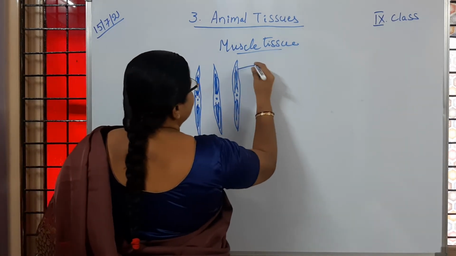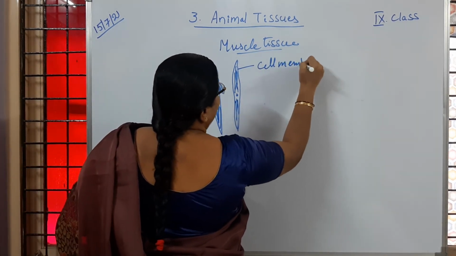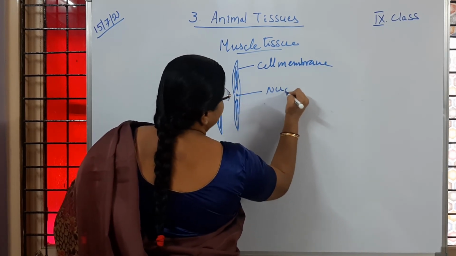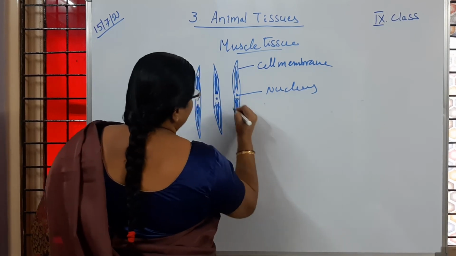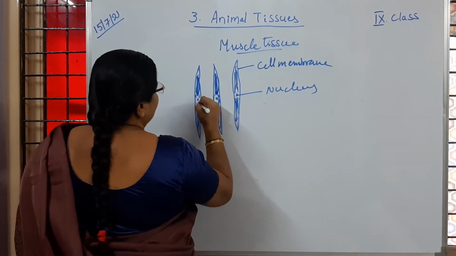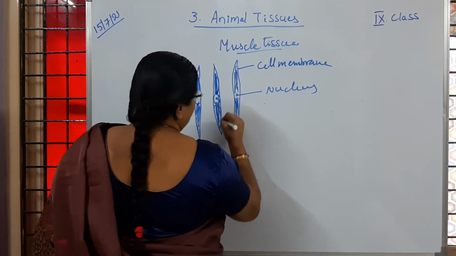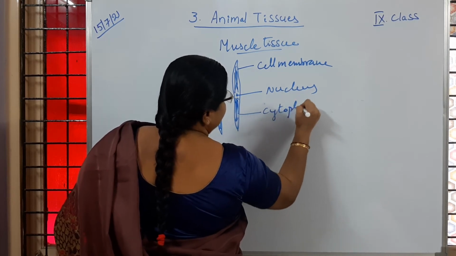So this is the cell membrane, then the nucleus, and this content is said to be cytoplasm.